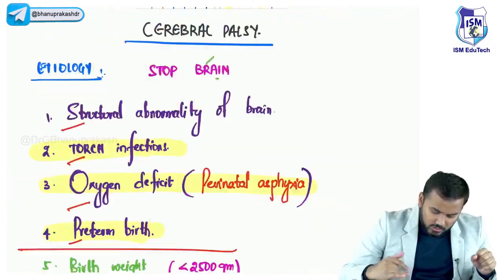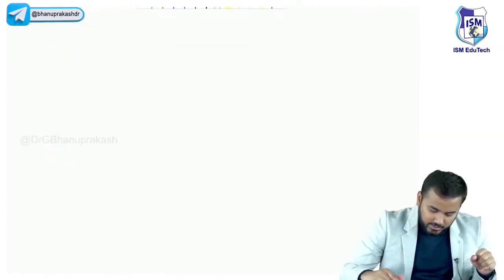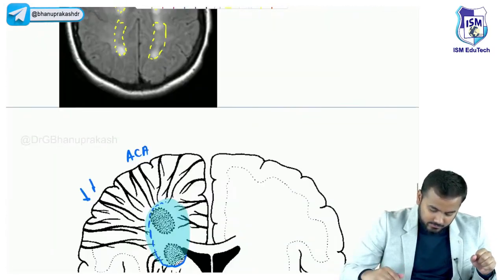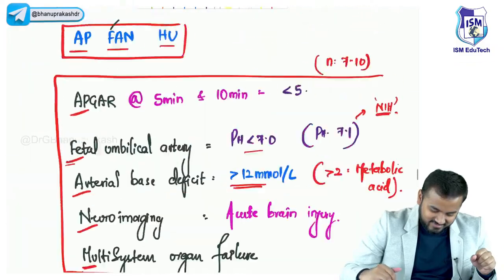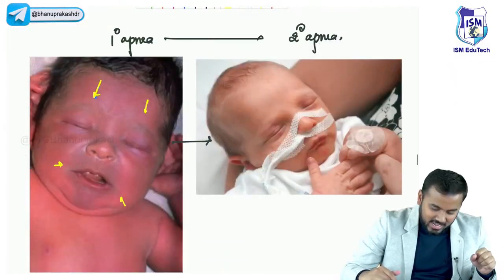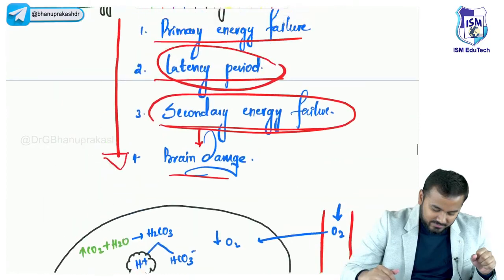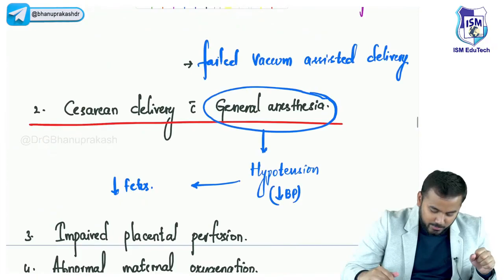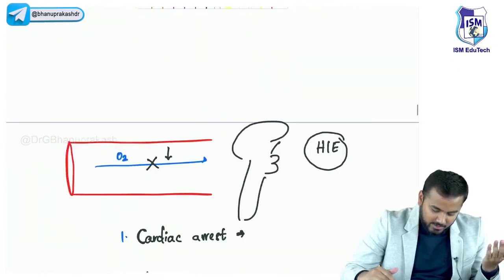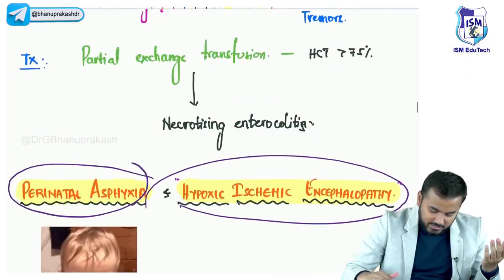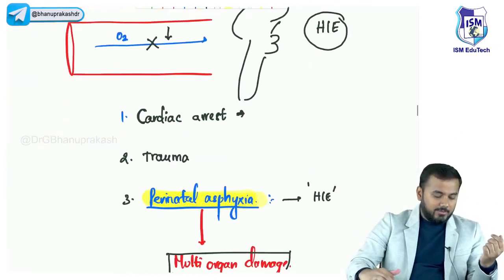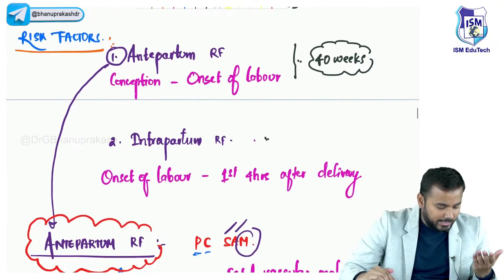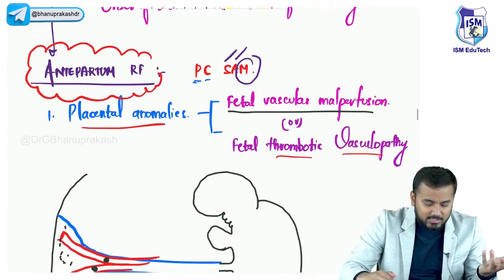So, a quick review of the last topic. Tell me, what was the last topic I discussed? Any idea? Hypoxic ischemic encephalopathy, right? Hypoxic ischemic encephalopathy or perinatal asphyxia. This was the topic I discussed. There is nothing to remember, just the etiologies, Bhushan, risk factors and all.